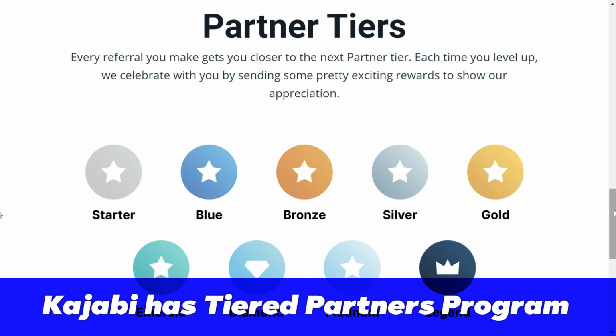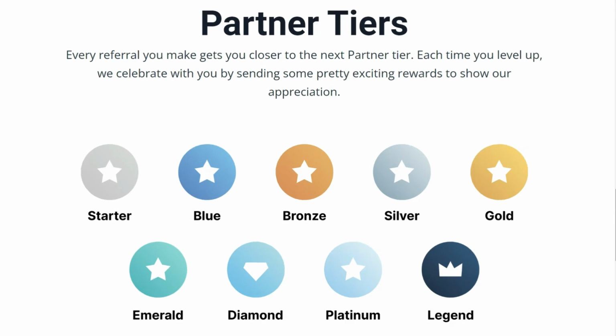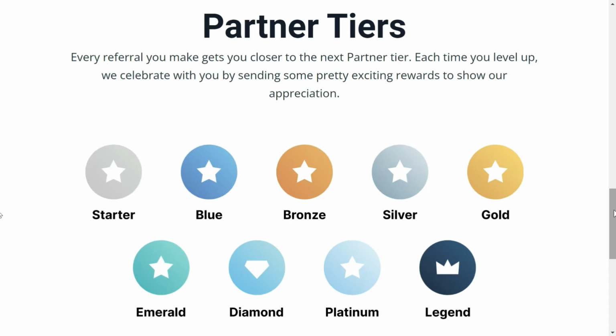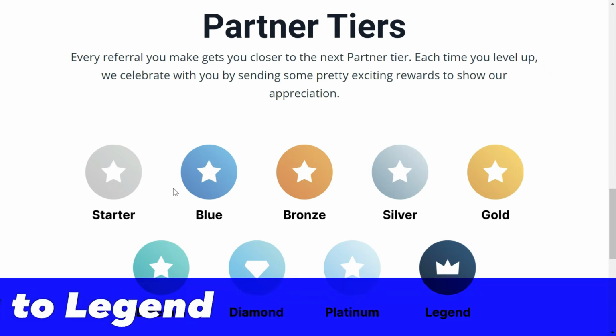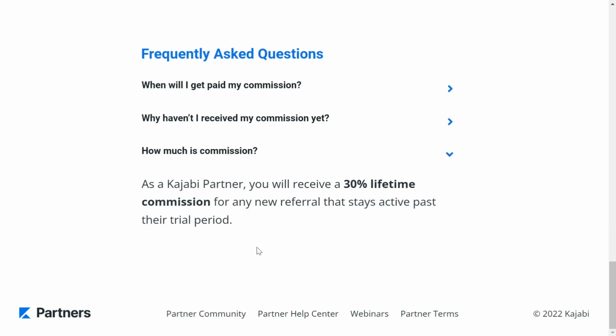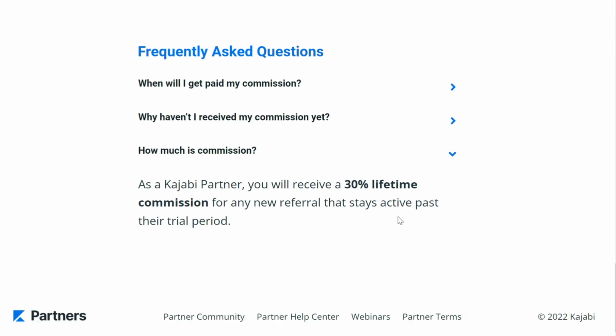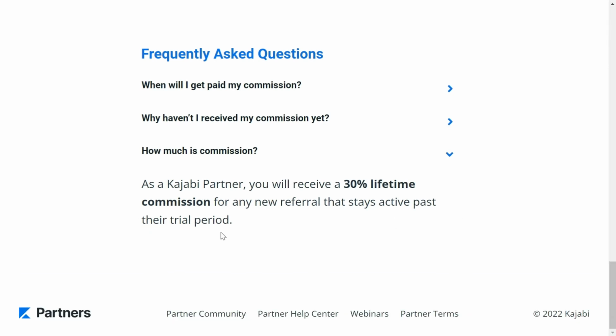Another interesting thing that they've explained is that each referral will take you to the next level or closer to the next level, in which you will get some other exciting perks or rewards, but they have not explained what rewards or extra commission you would earn if you move from starter to blue up to a legend. So how much commission can you make? As already explained, 30% lifetime commission for new referrals that stay active past the trial period.